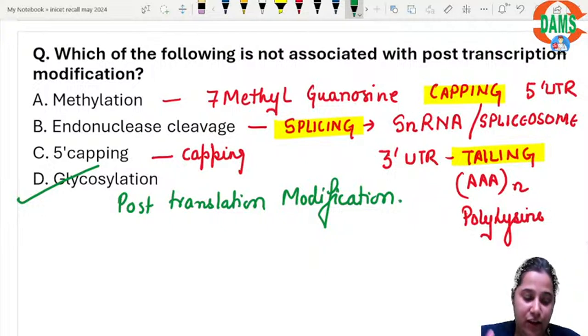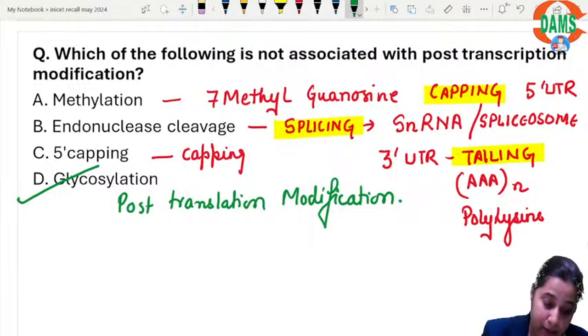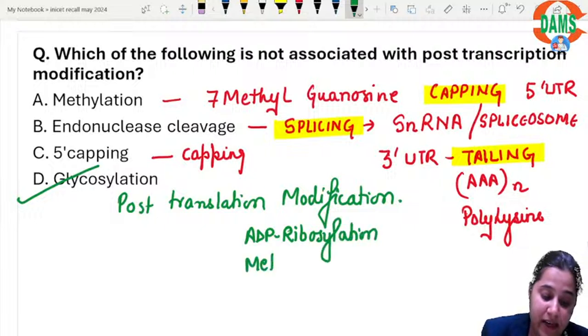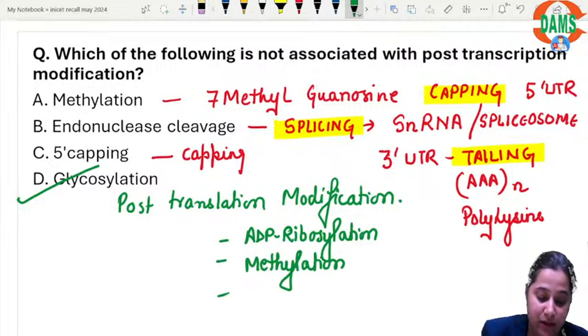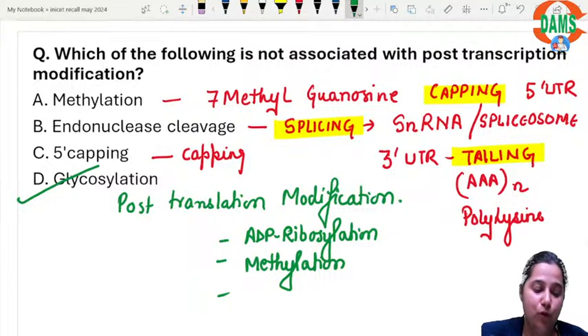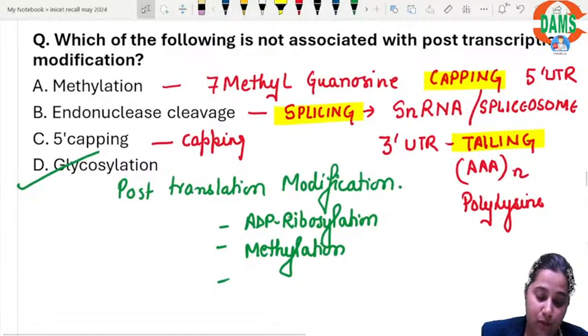Other post-translational modifications can be ADP ribosylation, and methylation, but in this case it will be methylation of proteins. Because in option A it is not specifically mentioned, we'll take it as a portion of capping, because glycosylation can never be a post-transcriptional modification. It's definitely a post-translational modification.